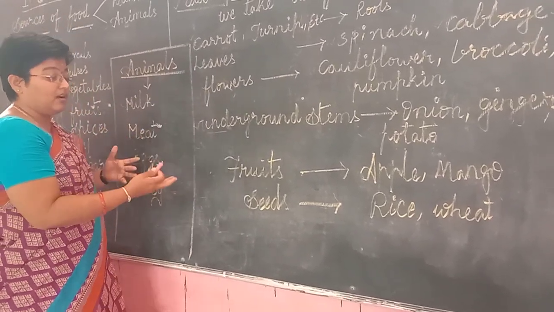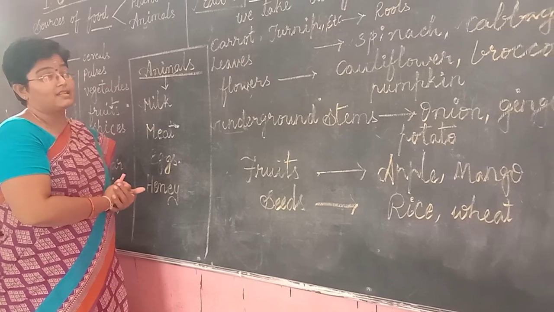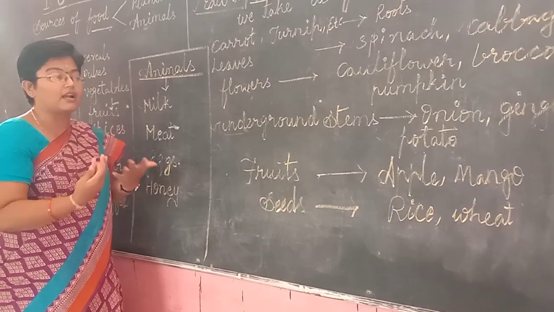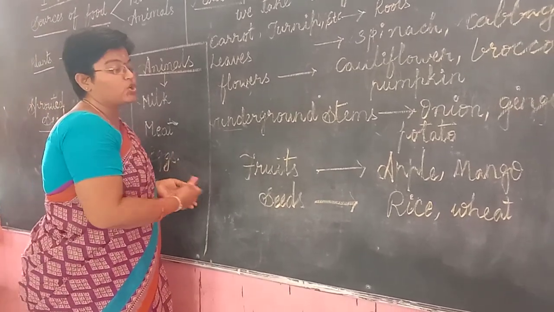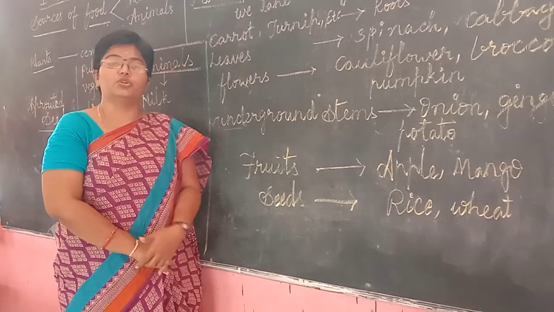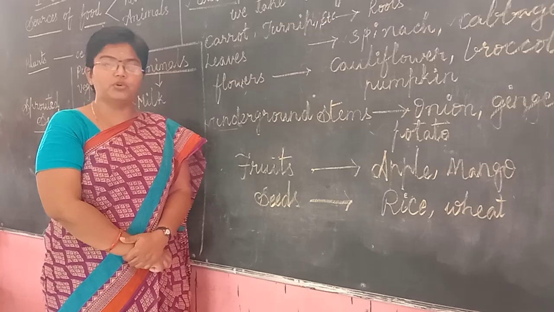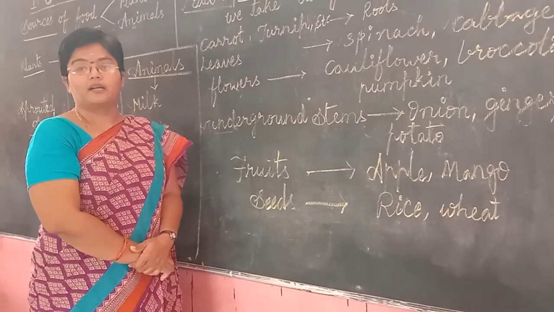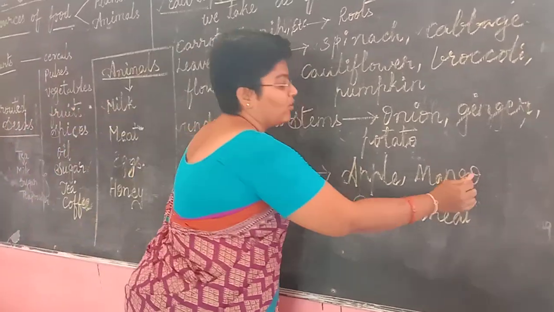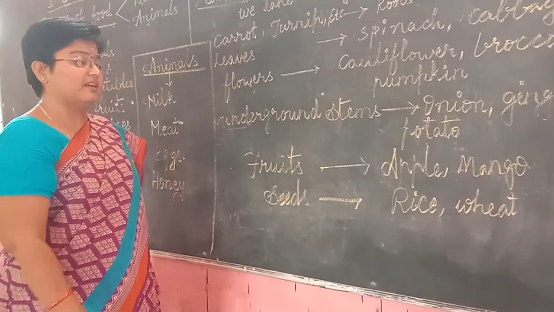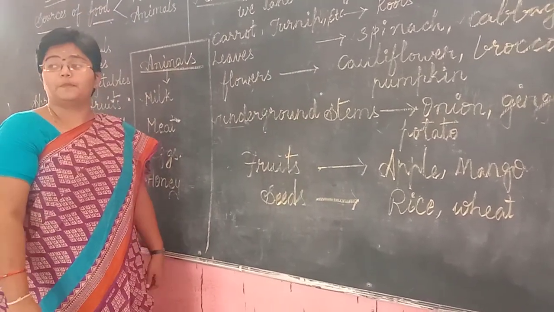Next, coming to 2 more portions of the plant which we take as food, fruits. Which type of fruit do you like? As we all know, it's summer. What type of fruits would we like to eat in this summer? It's mango. So children, an apple a day keeps the doctor away.